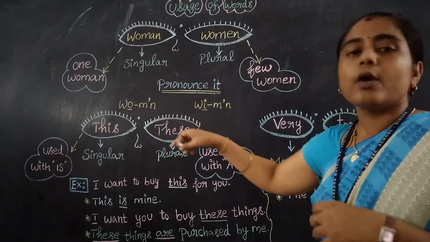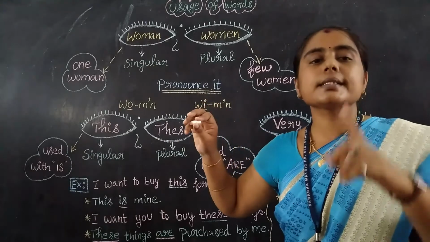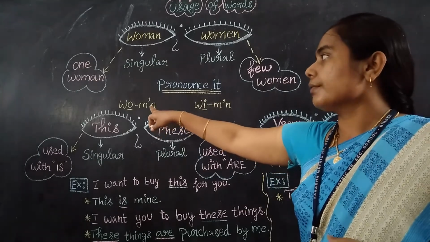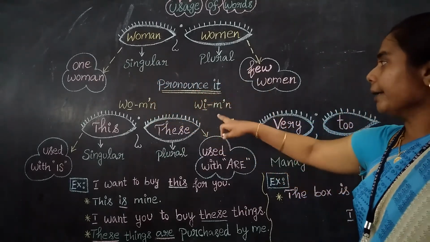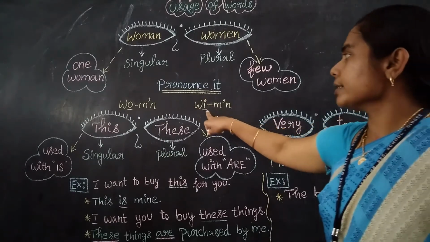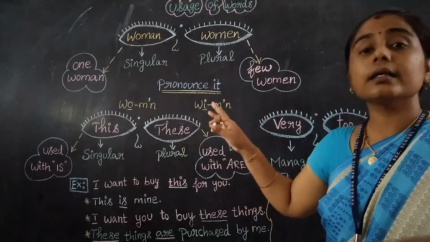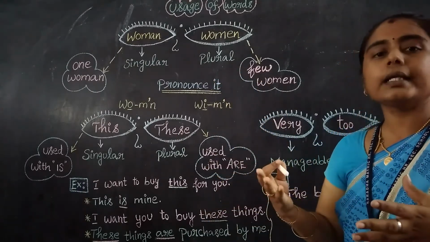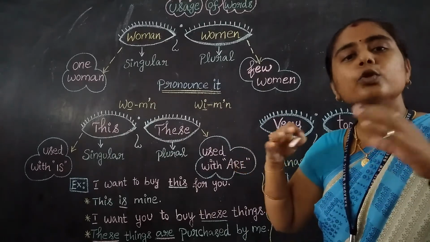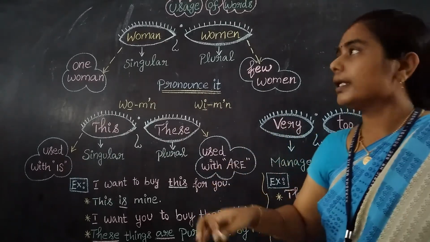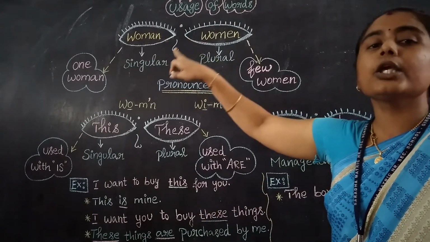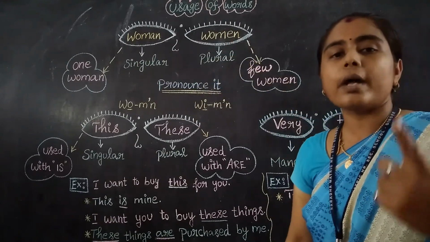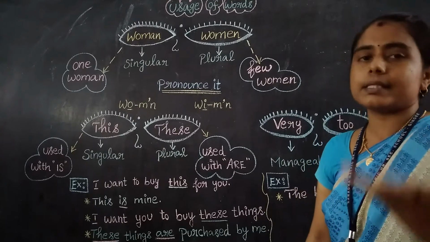So woman refers to a single lady, a single person, and in that situation we should pronounce it as woman. More than one lady we should pronounce as women. Some of you think that both are the same, that both just mean female, but that is totally wrong. Woman refers to singular, only one female. Women refers to more than one female.